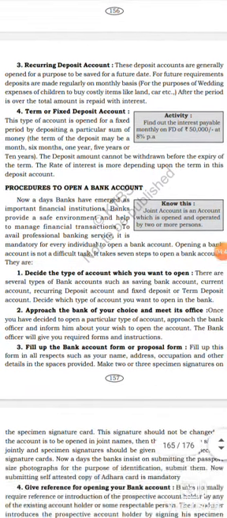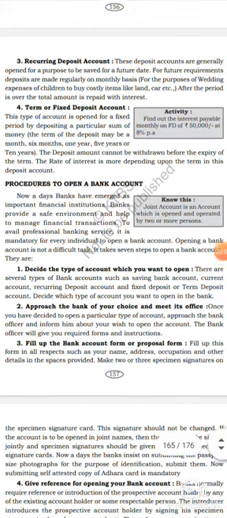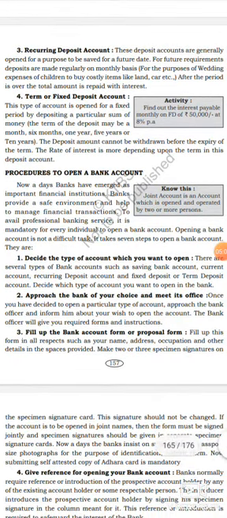That's the third one, recurring deposit account. These deposit accounts are generally opened for a purpose to be saved for a future date, for future requirements. Deposits are made regularly on a monthly basis for the purpose of wedding expenses of children, or to buy costly items like land, car, etc. After the period is over, the total amount is repaid with interest.